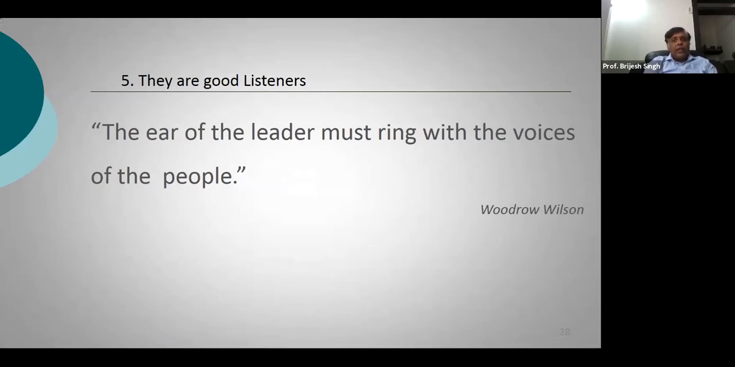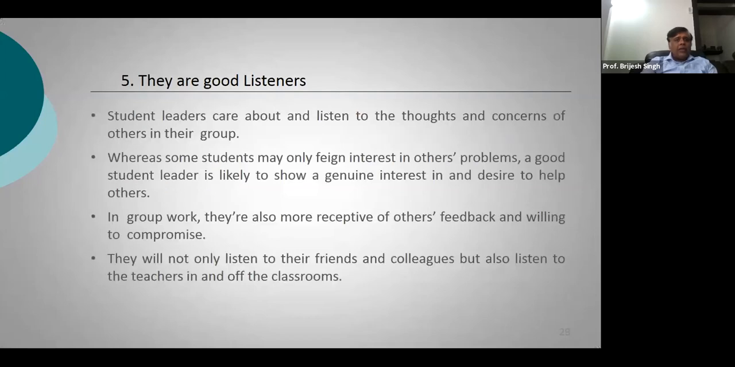A lot of us are waiting for a turn to talk, and in that process we don't listen to the people around us. Okay, so we'll have to see this. Student leaders care about and listen to the thoughts and concerns of others in the group. If you are a good student leader, you will listen to the things which are happening around you. Some students may only feign interest in others' problems. A good student leader is likely to show a genuine interest in and desire to help others.